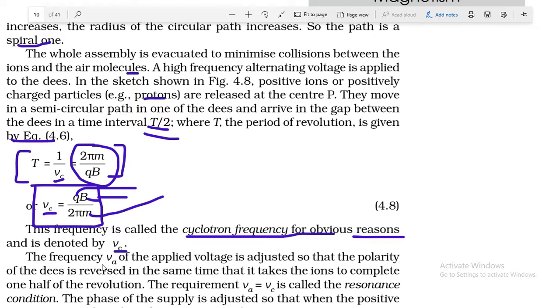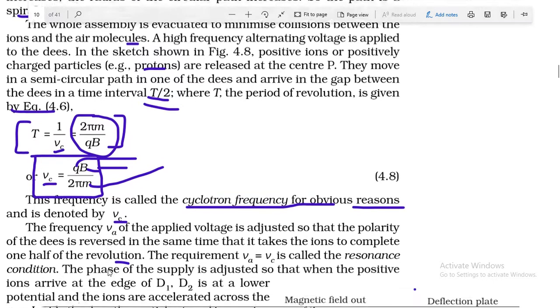Now the frequency nu a of the applied voltage is adjusted so that the polarity of the D's is reversed in the same time that it takes the ion to complete one half of the revolution. We have already discussed this part.